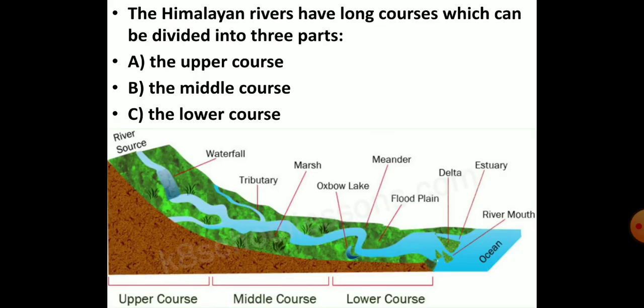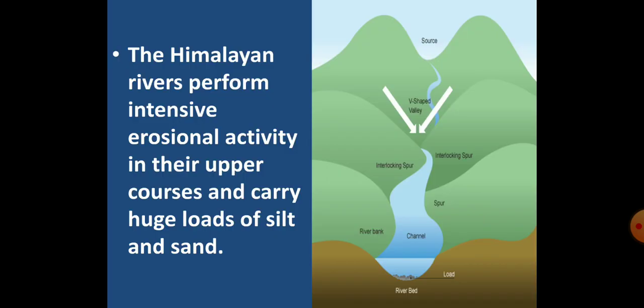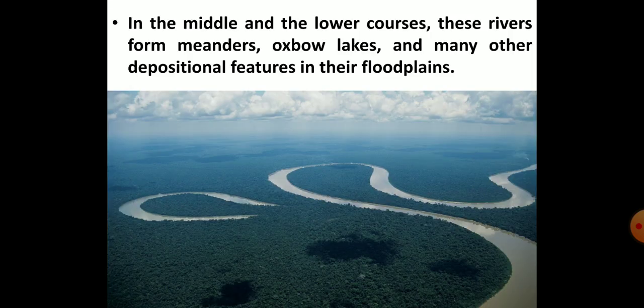The third difference is that the Himalayan rivers have long courses from their source or from their origin to the sea. These long courses of Himalayan rivers can be divided into three parts: the upper course, the middle course, and the lower course. In their upper courses, the Himalayan rivers perform intensive erosional activity. That means they erode and carry a lot of silt and sand along with them. In their middle and lower courses, the Himalayan rivers form meanders, oxbow lakes, and many other depositional features in their flood plains.